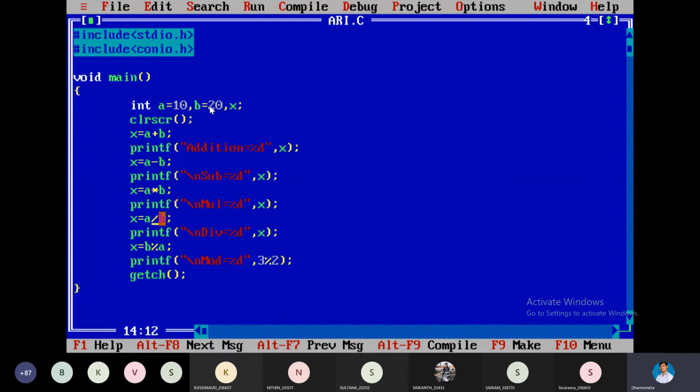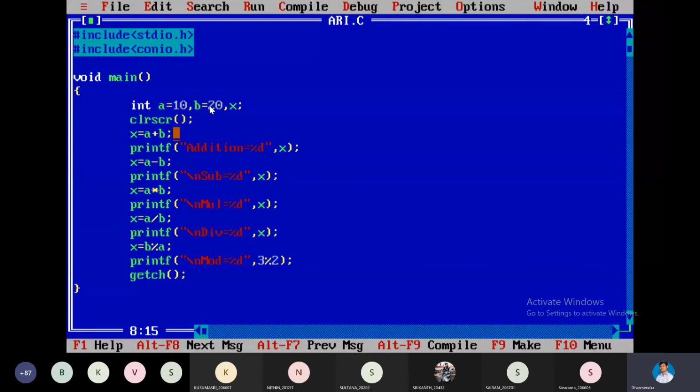Actually, in schooling, that is in pre-primary, they will use this symbol for division. But in 10th class and 9th class, we go for the 'by' symbol, which means division. But here there is a difference between that division and this one. This will be treated as modulus. The remainder will be taken. So this is about the arithmetic operators. And the second one is assignment operators. Afterwards, we can go for logical and relational.